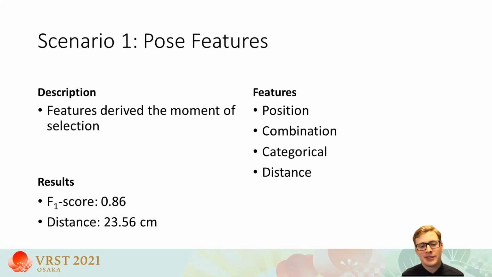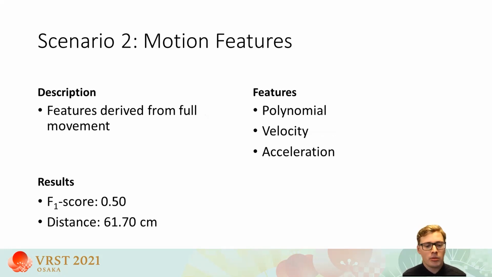Most oftentimes, the targets in the center row in front of the participants are classified wrong, suggesting that the pose pointing at these targets is very similar across these targets. In a second scenario, we included the full movement. The motivation here is to be able to predict the target ahead of time and to enable continuous target selection without the use of a trigger.